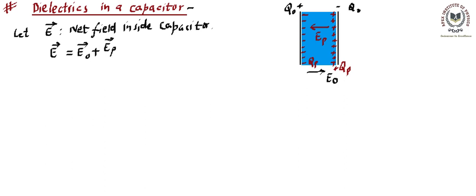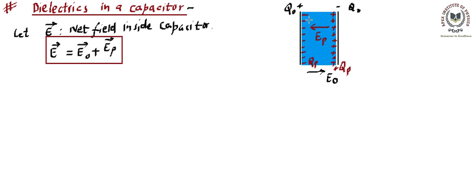Now if you look at this expression carefully, what is the new thing coming in this expression that we need to think about? The new thing is basically the EP, that means the field because of polarization. Earlier, if there was no material inside, that means no dielectric was there, then the total field inside was the same field that was because of the parallel plates.